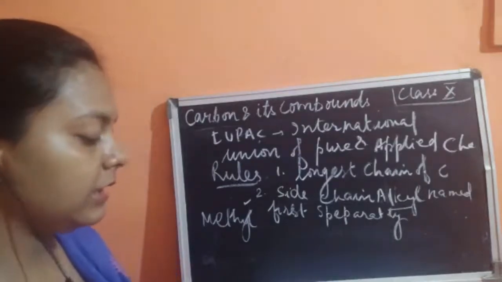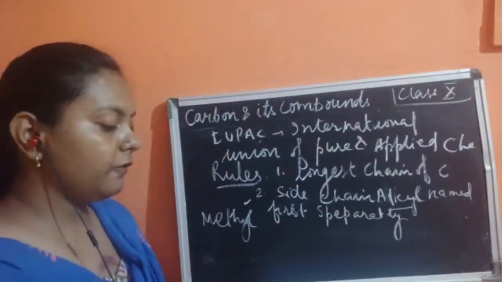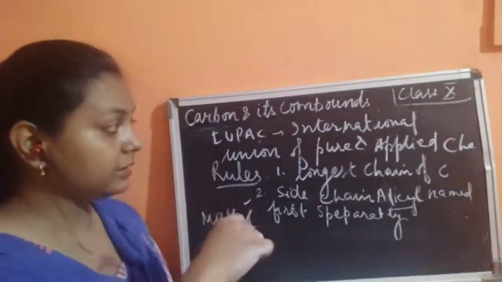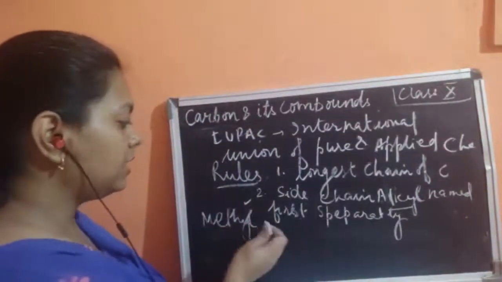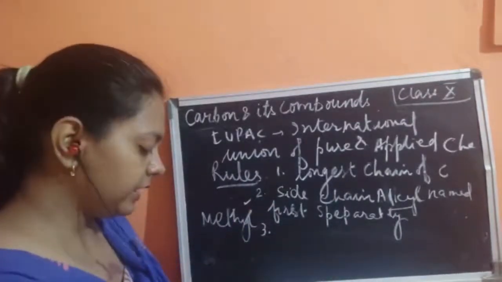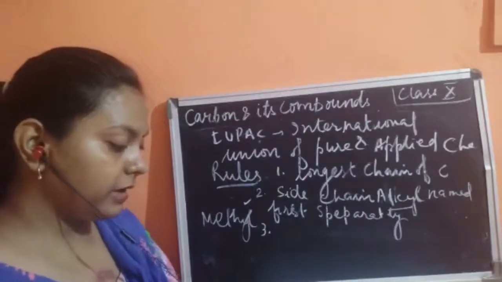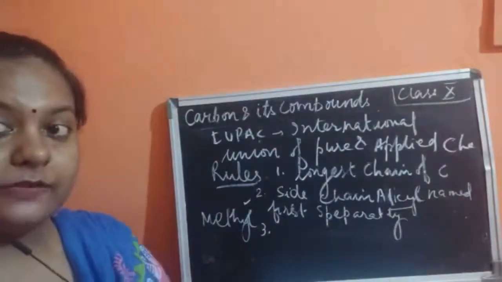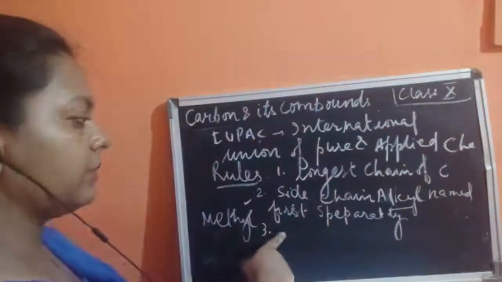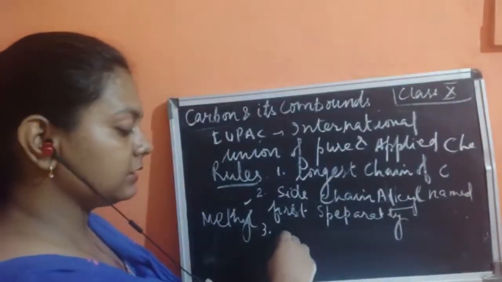Similarly, there could be several chains of carbon atoms, and we will always select the longest chain of carbon atoms. When selecting the longest chain, we select it in such a way that the branch chain comes earlier.